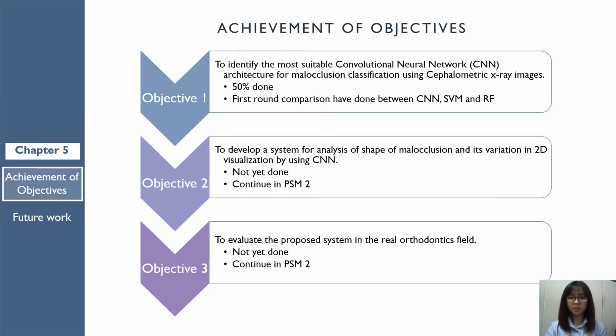Chapter 5 focuses on objective achievement and future work planning. Objective 1 of the project is 50% done after the first round performance comparison between CNN, SVM, and RF. The second round comparison will be continued in PSM2 for the final decision of the algorithm to use. For Objective 2 and 3, both of them will be done in PSM2 because they are in the implementation phase.